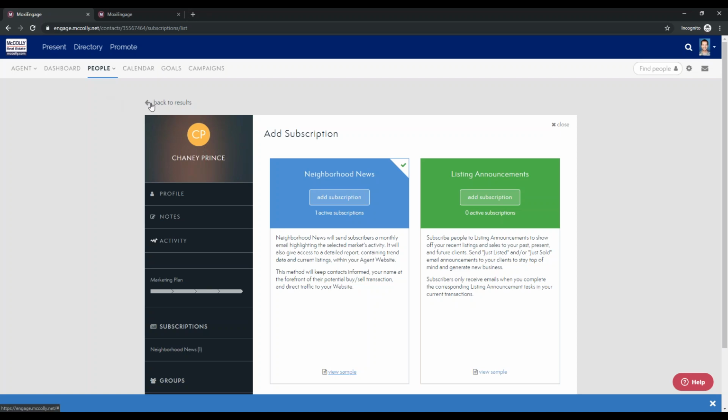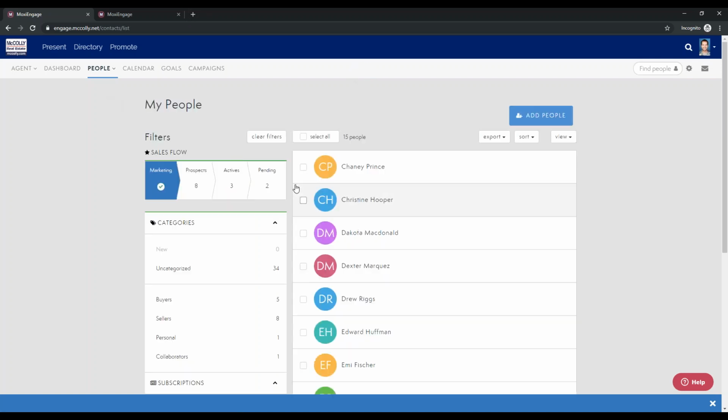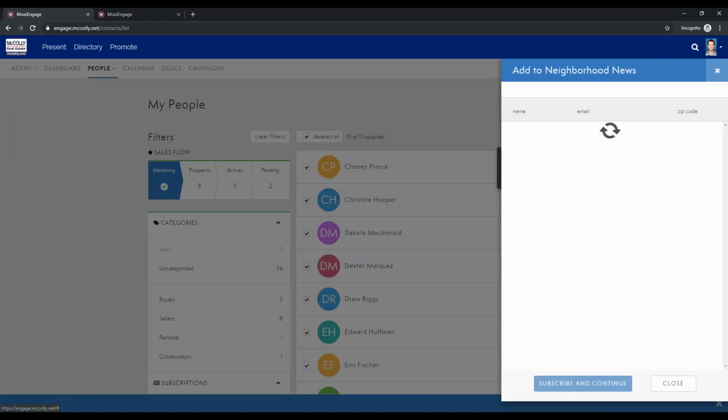So for that, I'm actually going to go back to our people section. This is where your people live, and you can see we have this select all button here, and this is where you can do any bulk subscriptions to neighborhood news or listing announcements. If you hit select all, you can see I've selected all 15 people, and we have this button up here in the top right that says subscribe. If we select that, you can see we can subscribe both to neighborhood news and listing announcements. So an awesome little tool there to subscribe multiple people to a newsletter.